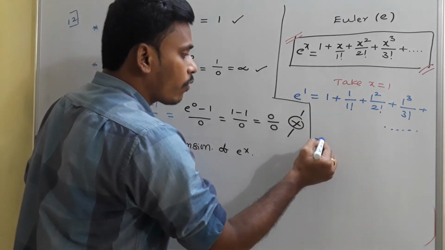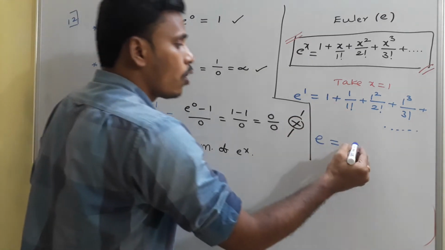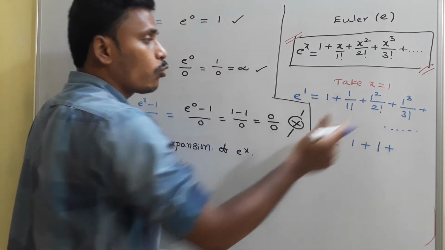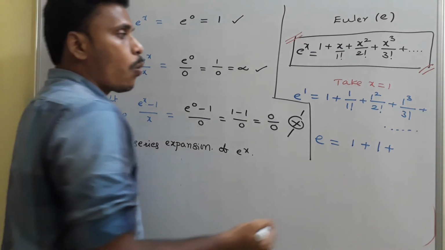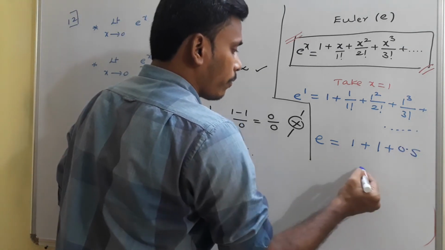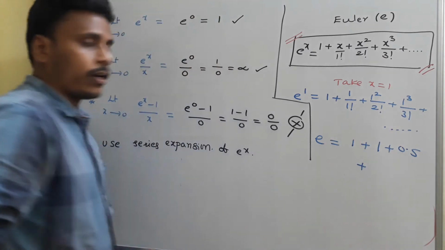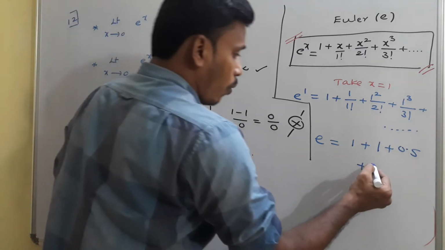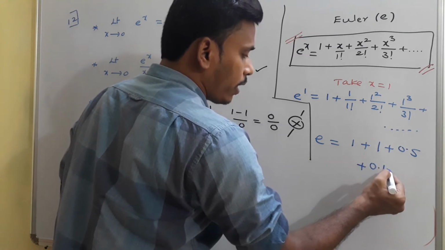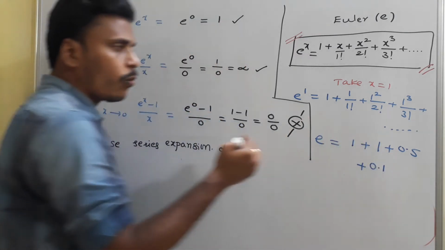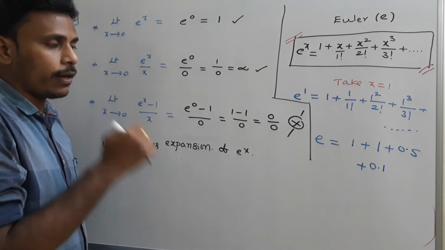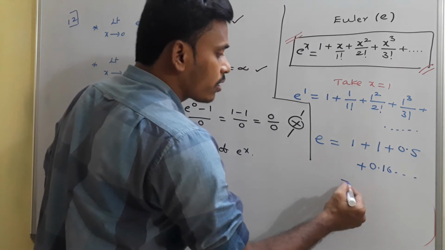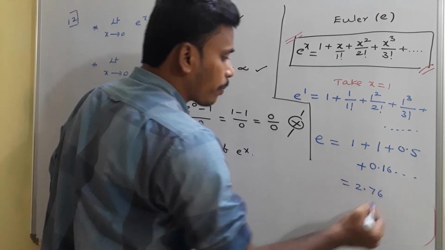So e power 1 is 1 plus 1 by 1 factorial, which is 1, plus 1 by 2 factorial. 2 factorial means 2, and 1 by 2 means 0.5, plus 1 by 3 factorial. I think you know 3 factorial is 6. 1 by 6 is approximately 0.16. When you add all these things, you will get approximately 2.76.